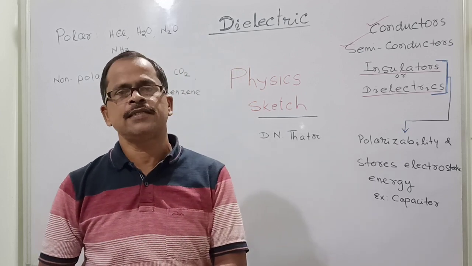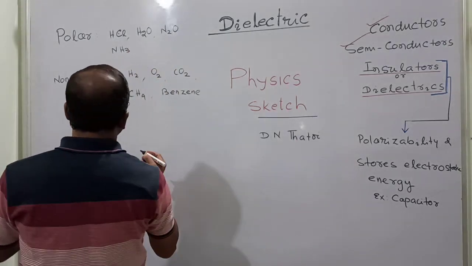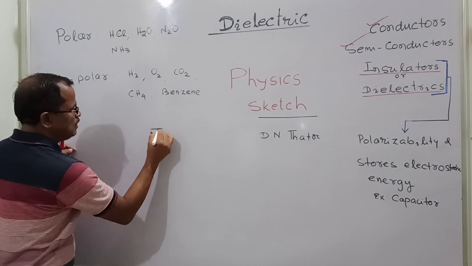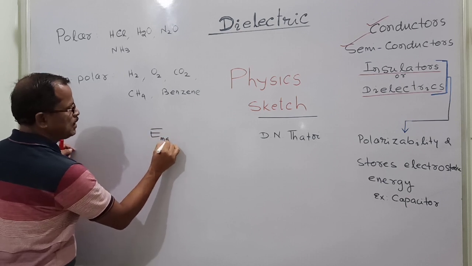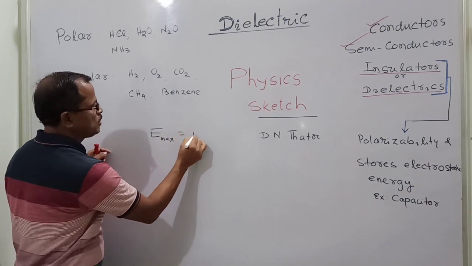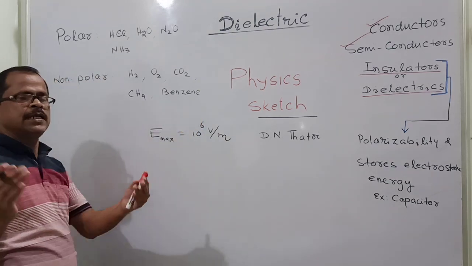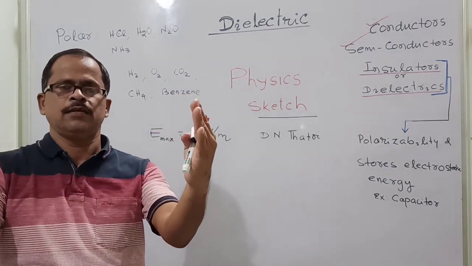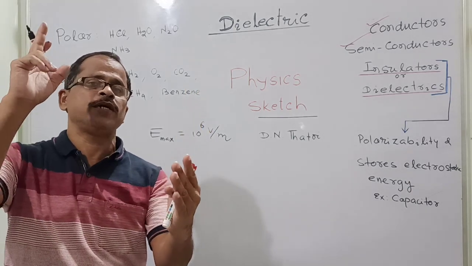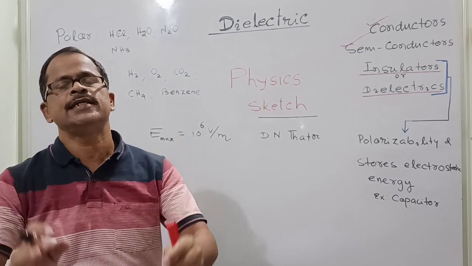For example, air has a dielectric strength. I am writing here that the dielectric strength E, the maximum strength of the electric field, the breakdown voltage, is equal to 10 to the power 6 volt per meter. That means if air is present across 1 meter and a potential of 10 to the power 6 volts, 1 megavolt, is applied, then the air will be ionized and it will also carry electricity.